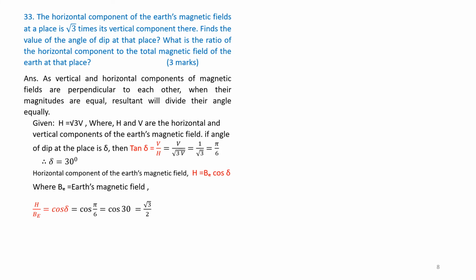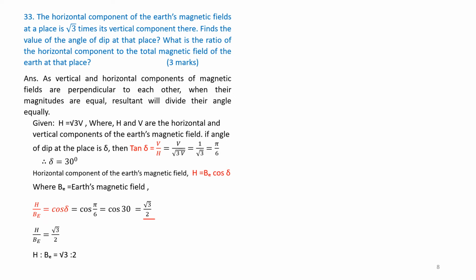That is equal to cos 30 degrees, since this is what we have found, delta is equal to 30 degrees. From our trigonometrical knowledge, cos 30 equals root 3 by 2. Therefore, H by B_E ratio is given by root 3 by 2. Therefore, H is to B_E equals root 3 by 2.